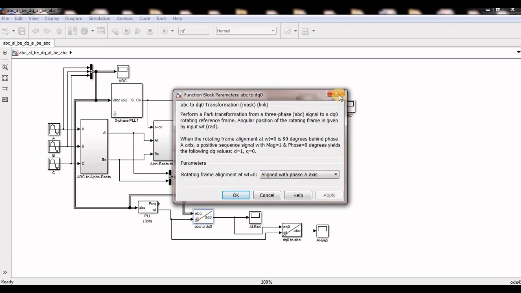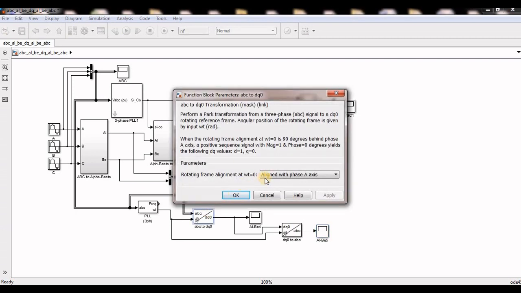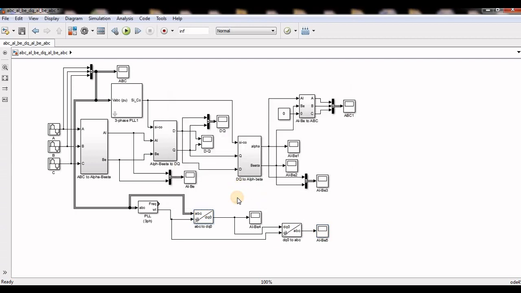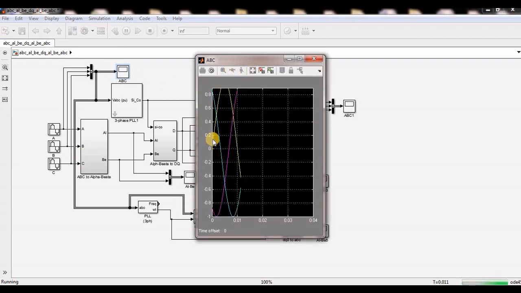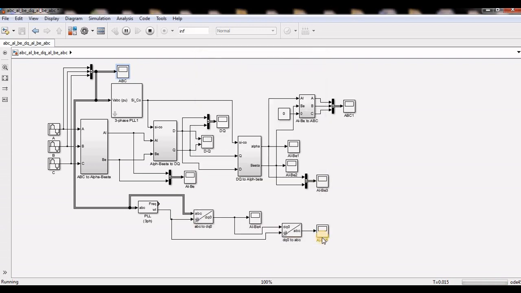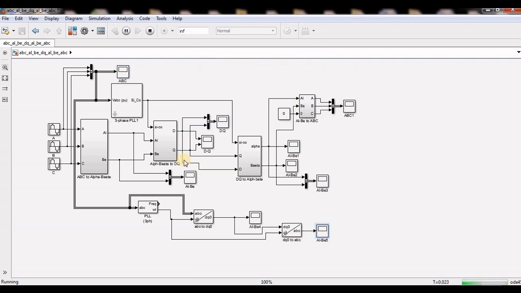Now again I will make this an aligned phase, and this is aligned with the phase. So if I put both as aligned phases, same phases, then whatever my input, see, the input yellow color is coming from 0, and here also my output yellow color is coming from 0, meaning both are the same phases, and whatever input I am giving, that output is coming.